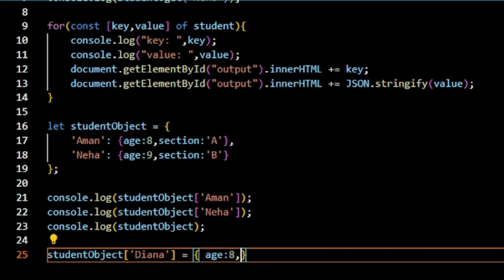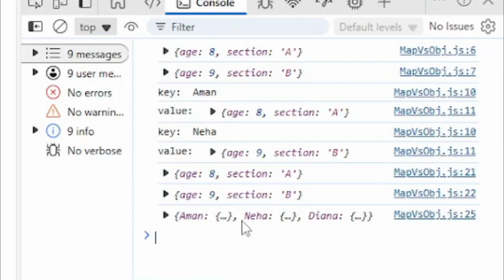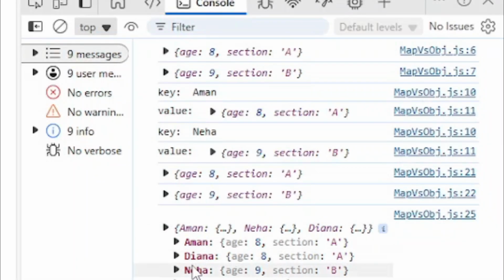So we have created another element, Diana, along with its values. So now let's check. See, Diana has been created last of all, but in the order it's showing Aman, then Diana, then Neha, right? Hence proof that in an object the order of insertion is not maintained.